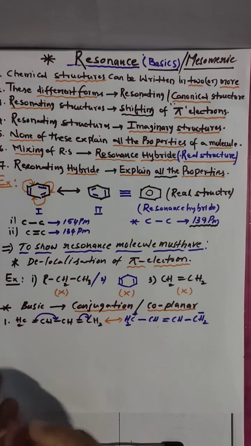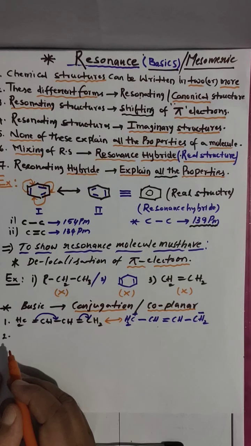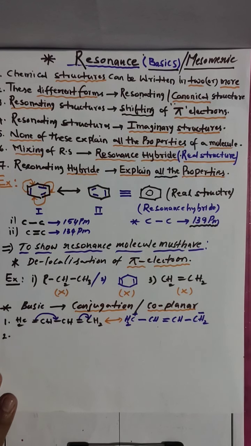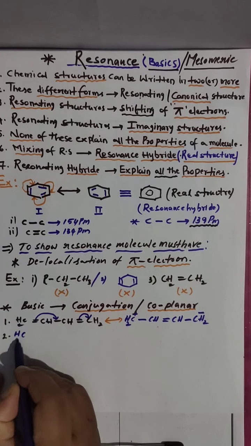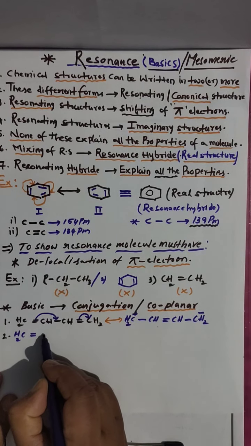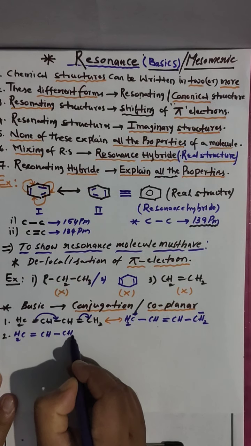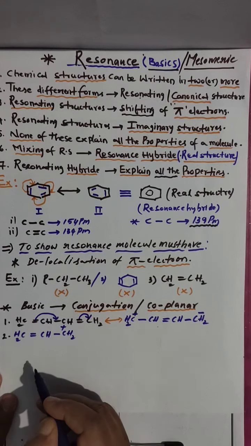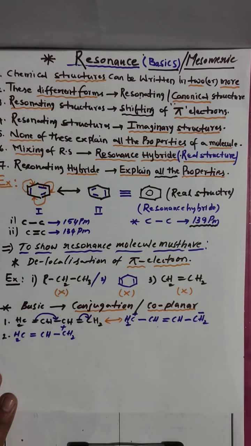Next. The first condition is alternate double bond and single bond, that is conjugation. Next, not only double-single, but also a double bond with a positive charge. I will show: CH2=CH-CH2+. Clear?